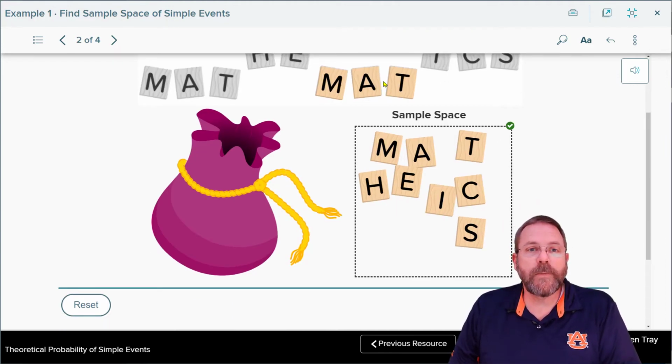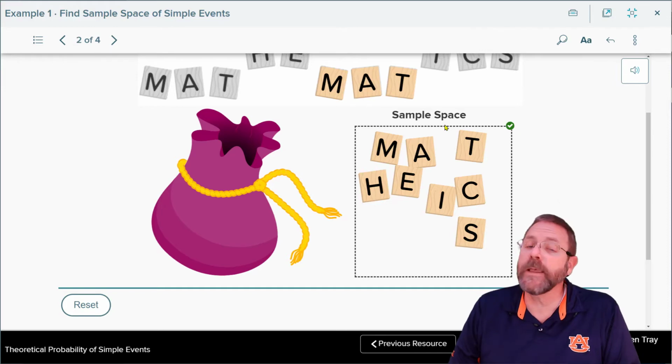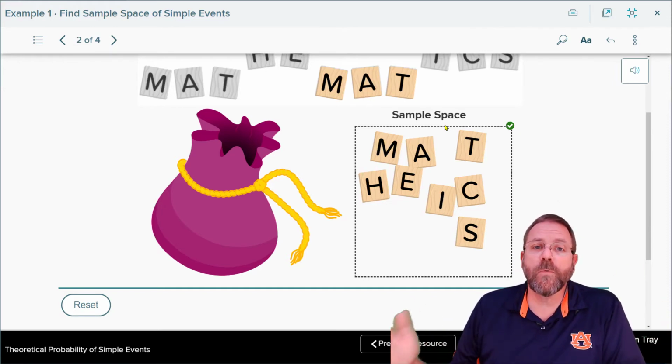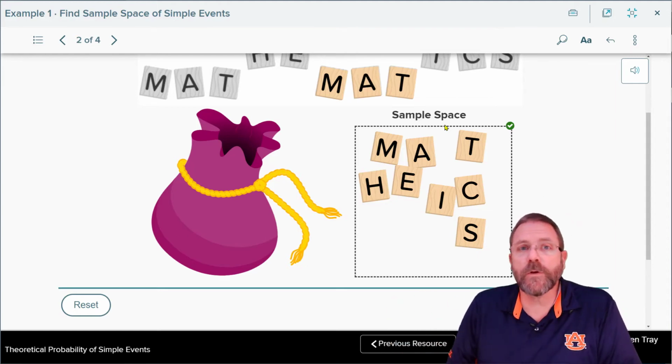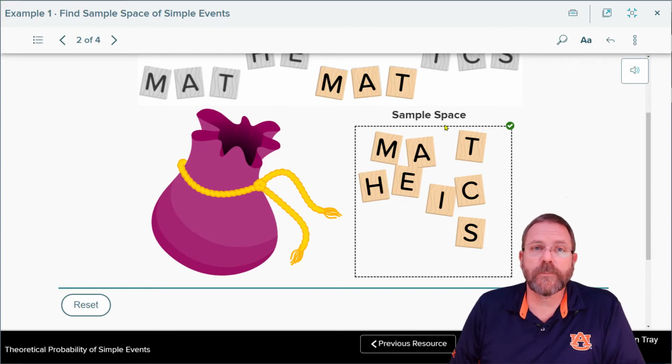You don't repeat the letters in the sample space. You can only use them once, because once you have an M, you have an M. You can't have more than one. M can occur more than once when you're actually drawing them, but the concept of M itself can only occur once in your sample space.